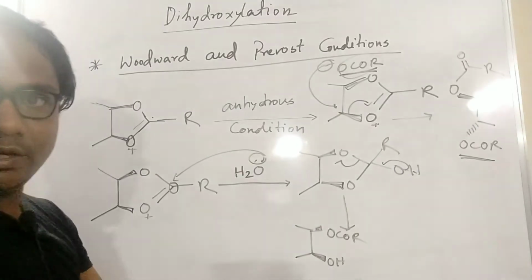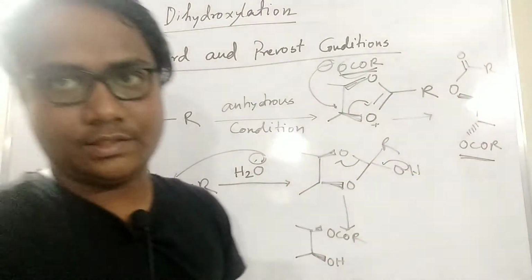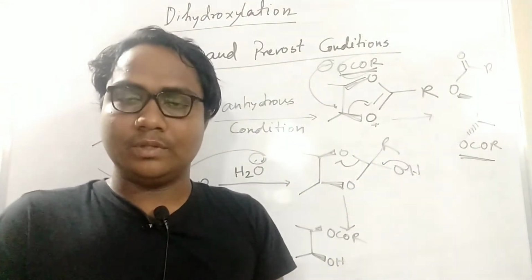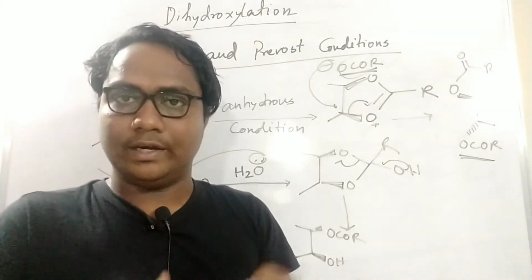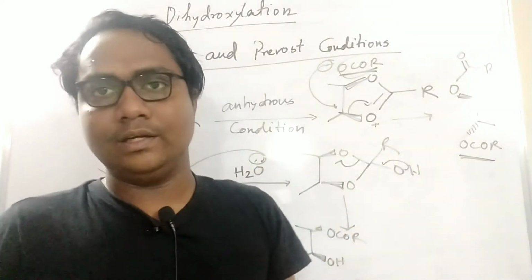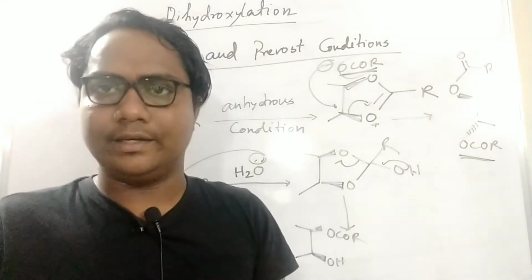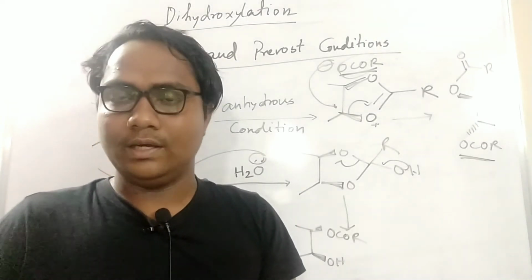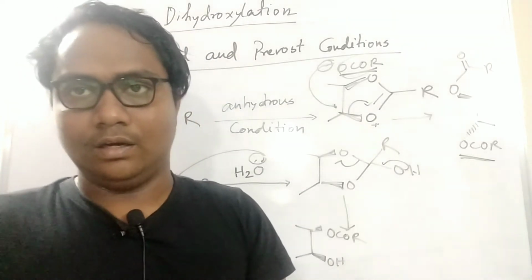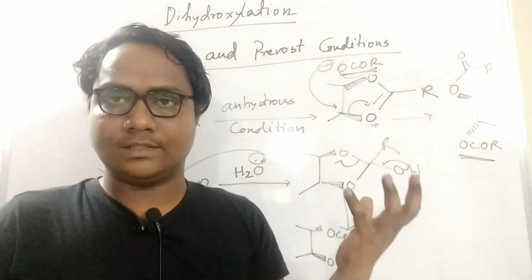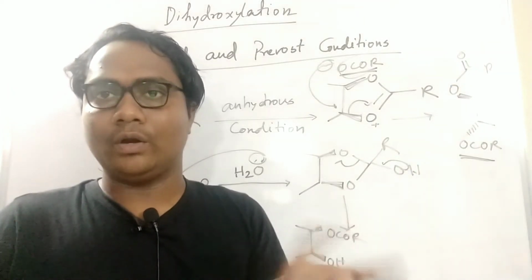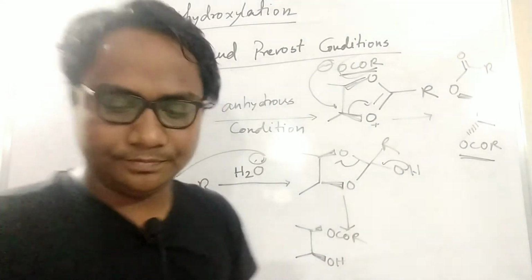Okay, so that's why it becomes cis and it becomes trans. Study these things a little bit; I already explained them once. If you have a doubt, study a little bit and it will be clear. Okay, these are the two major factors for trans and cis diol formation by Woodward and Prevost conditions.